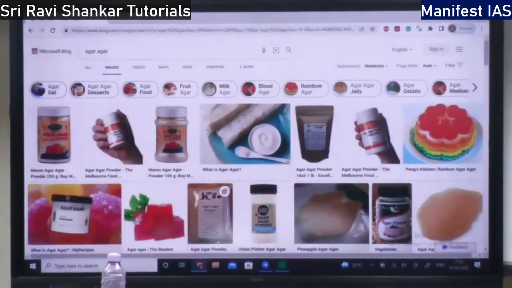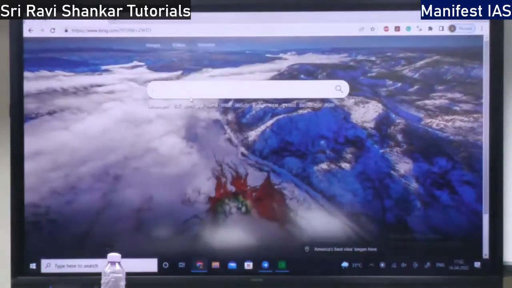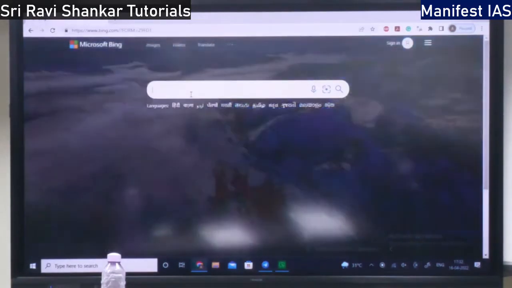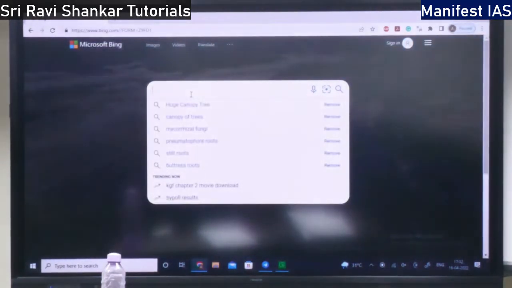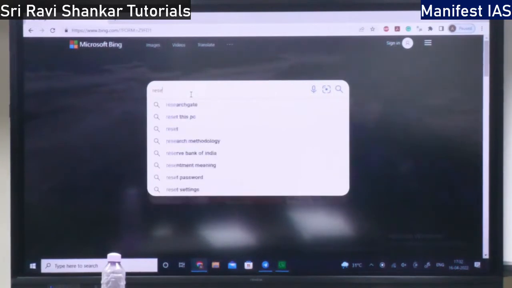When was this concept of reserve forest in India, when does it start? So it started during the time of British. The exact year I'll tell you now.